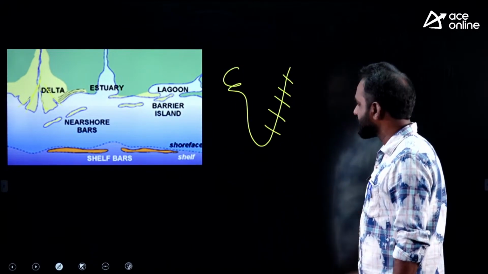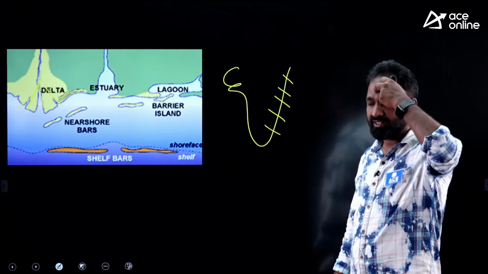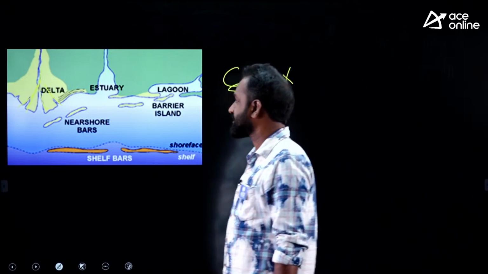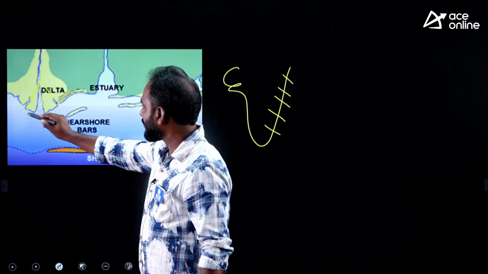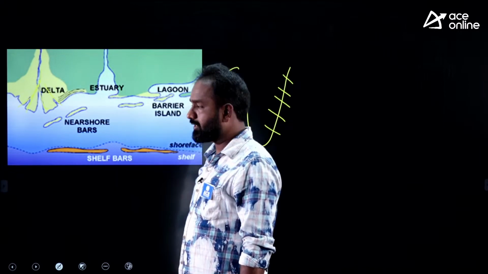On the east coast, the tidal waves are very, very less. When the tidal waves are very less, you can see the formation of deltas. Is it clear? So this is what a delta is. You can see the Godavari delta, and you can see the Ganga delta also.